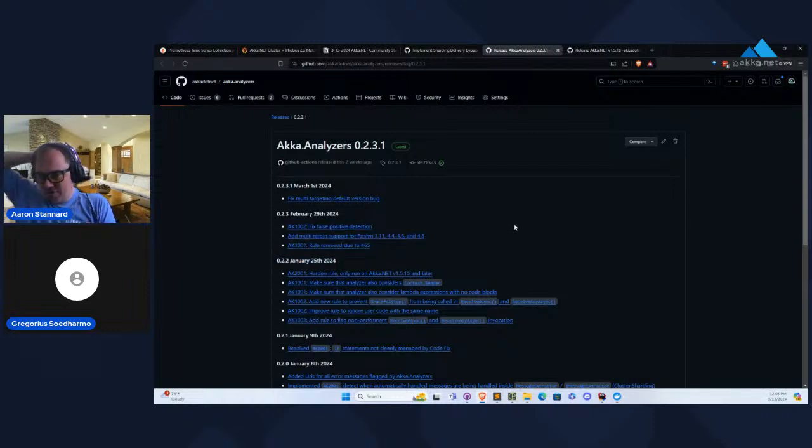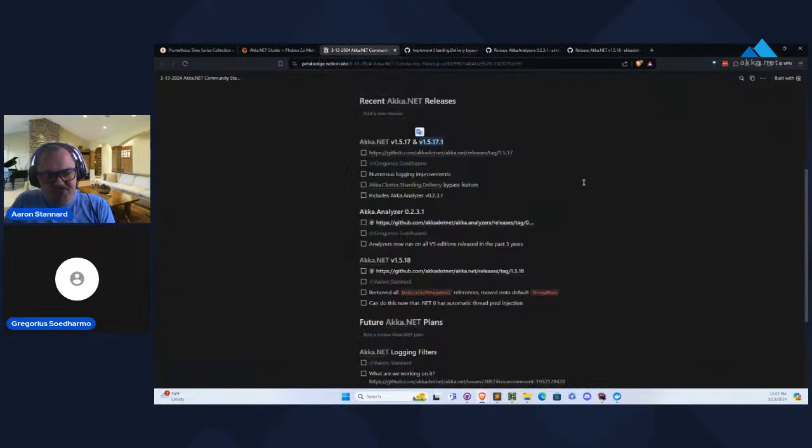So we have multi-targeting now. If you're using Visual Studio going all the way back to, I don't know, Visual Studio 2017, it should work with this. So you should be able to get Akka.Analyzer support going all the way back now. There was a bit of a learning curve for us on figuring out how to do it. We kind of just reverse engineered what xUnit does for their analyzer rule sets and brought it over to ours. So that's all working.